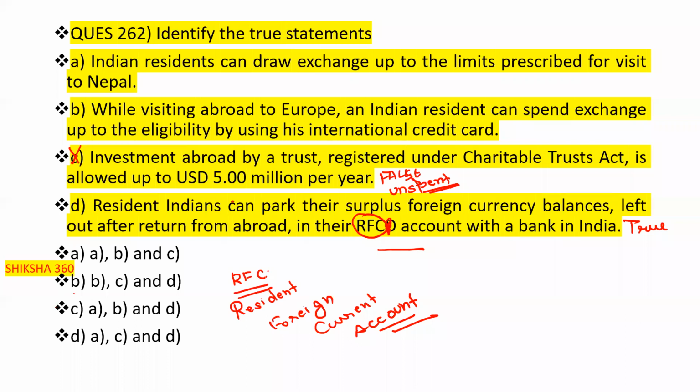So according to me, the correct answer is the option with A, B, and D. Clear? Basically, A, B, and D.